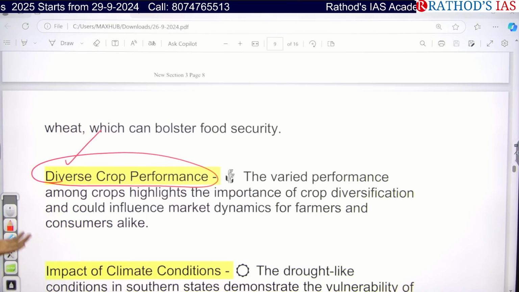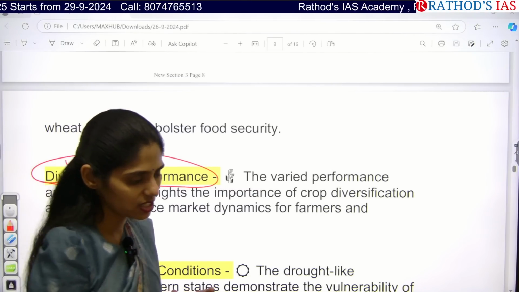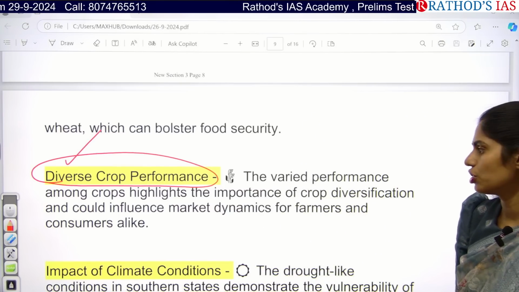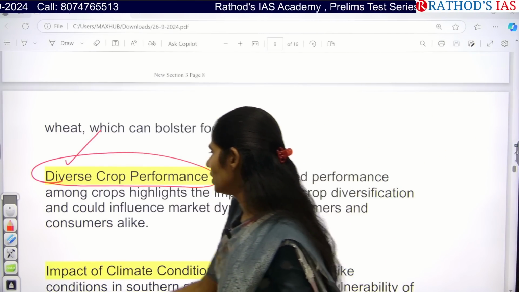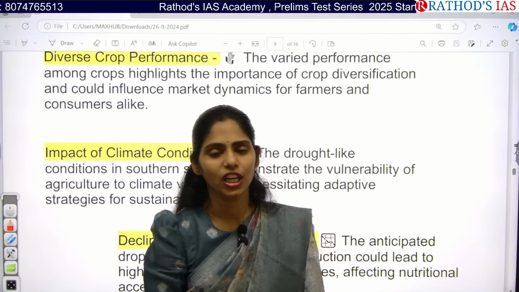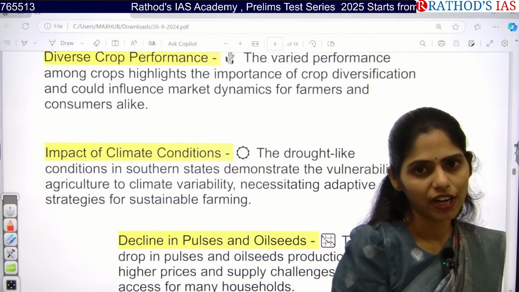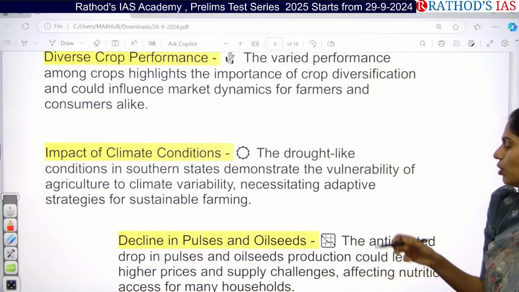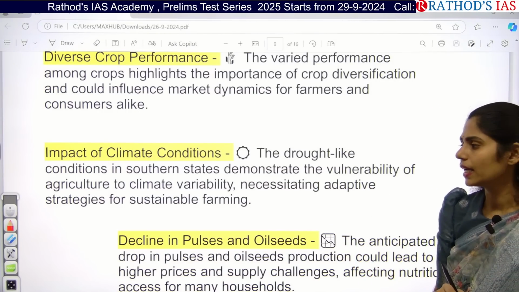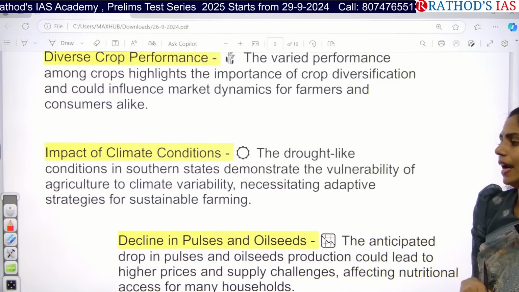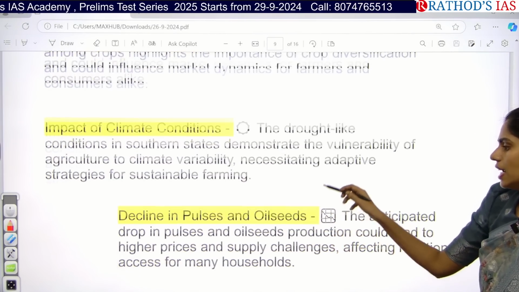Because of this, yes, we are going for crop diversification in some areas, so that led to the increase in production of millets. And next one is, in some areas there is a decrease in production of pulses, sugarcane, oil seeds. Why? Because of climatic conditions. The drought-like conditions in southern states demonstrate the vulnerability of agriculture to climate variability. That will be very helpful for adaptive strategies for sustainable farming.